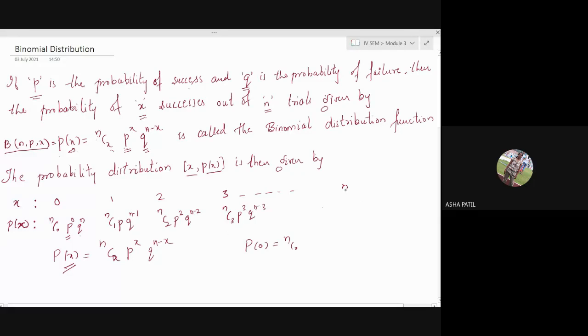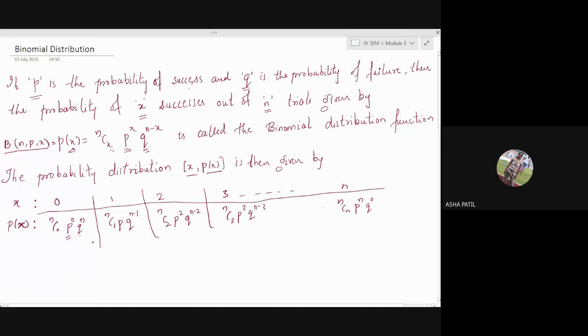Now if x is equal to n, it is nCn, p raised to n, q raised to 0. So this is the set of probabilities for the corresponding values of x. We have these values. Do you notice anything from these probability values?